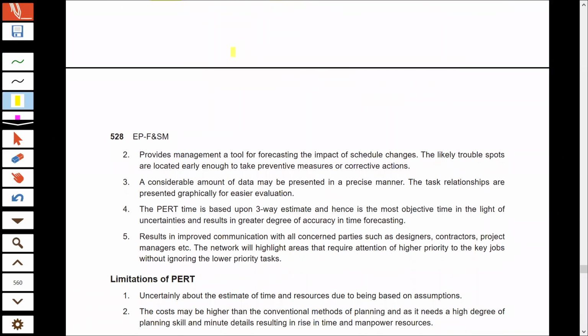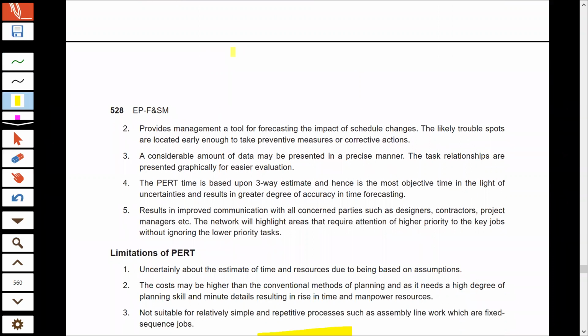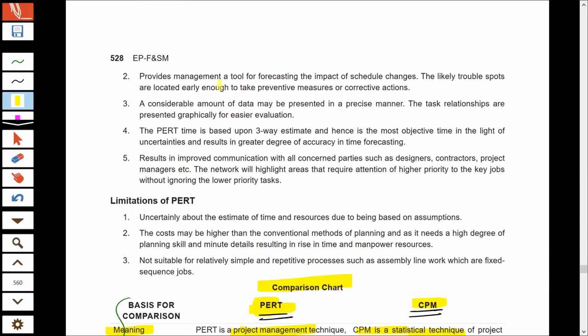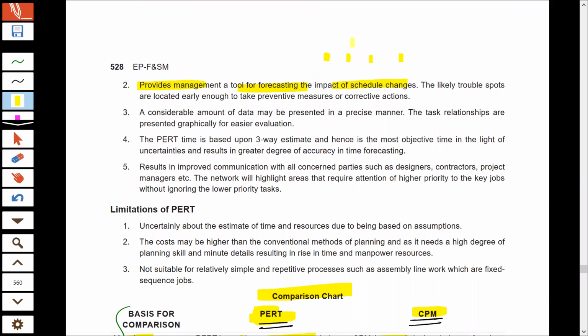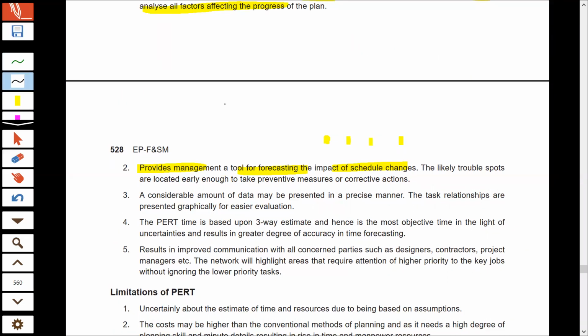And therefore, if you follow these techniques, it ensures that you are doing everything according to plan. Now, second thing, these techniques also help managers to forecast what would be the impact if the schedule that they have decided is not followed. So you can very well see the impact of the delay in various activities, because you have predicted everything in advance. You know, if one activity is delayed, what other activities would be delayed.